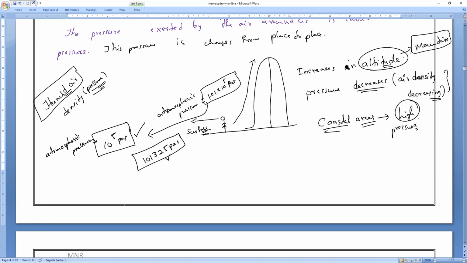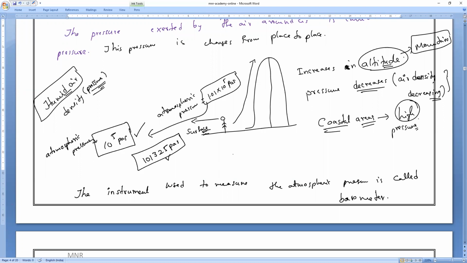Now we use a device to measure this atmospheric pressure. Anyone having any idea? Those who studied in 8th class? Barometer. Yes, in 8th class I taught you. Yes or no? We studied it in the first chapter. Correct? So the instrument used to measure atmospheric pressure is called what? Everybody? Barometer. That is what you have to remember.